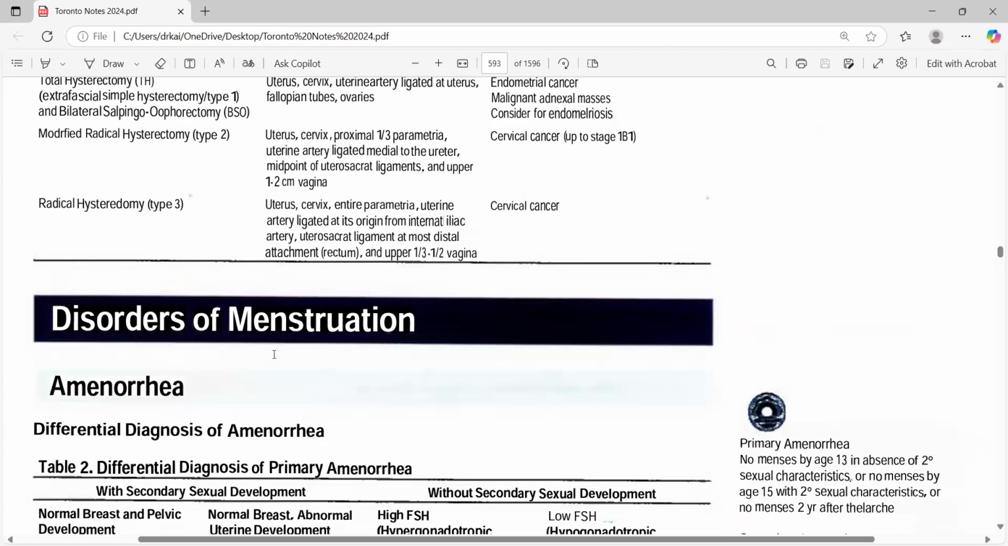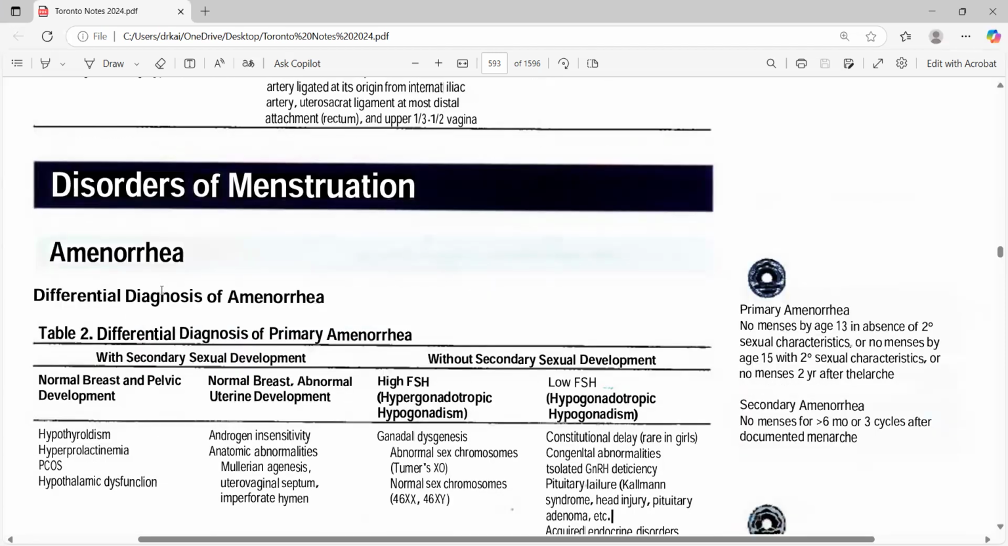Then comes the disorders of menstruation, the amenorrhea. One of the most highlighted things, especially, they like to ask about age 13, 15. So you can see whether this is a case of reassurance or whether you have to do some tests, further investigation. Primary amenorrhea is no menses by the age of 13 in the absence of secondary sexual characters. If you don't know thelarche, pubarche and all of those, you will not be able to understand what the secondary sexual characters are.